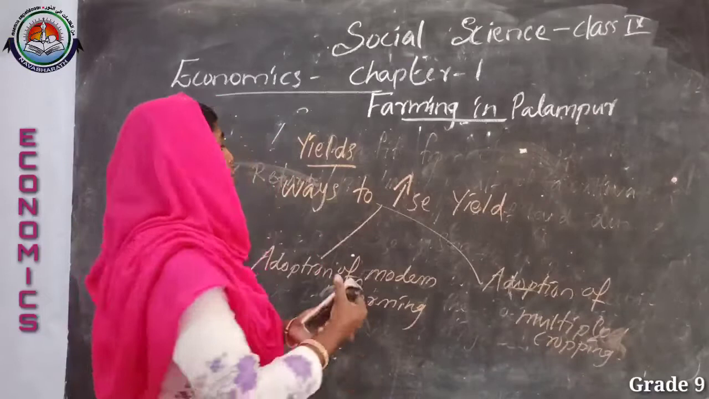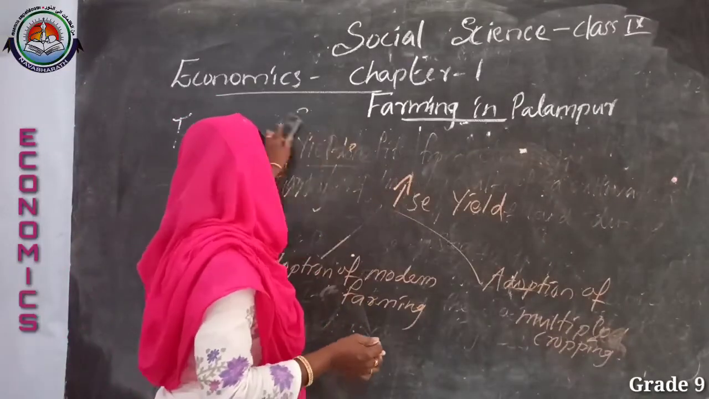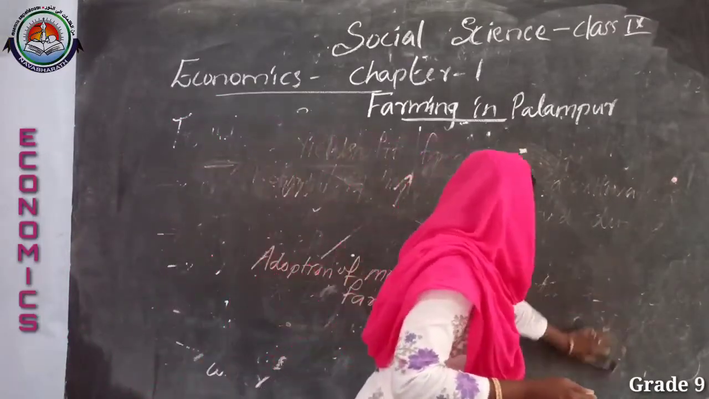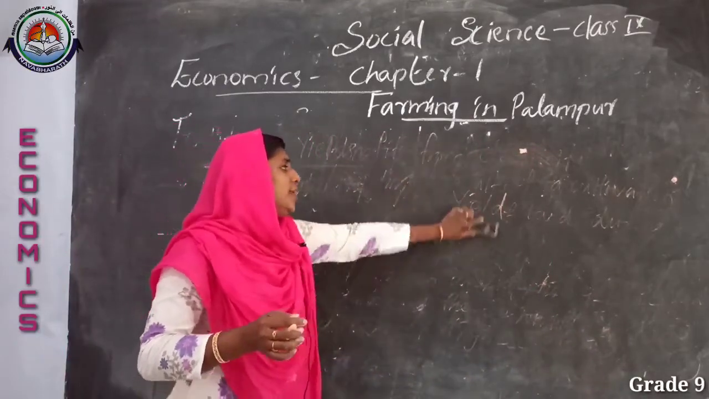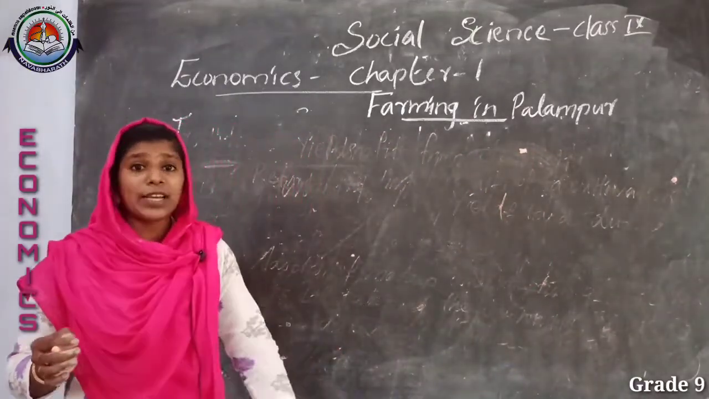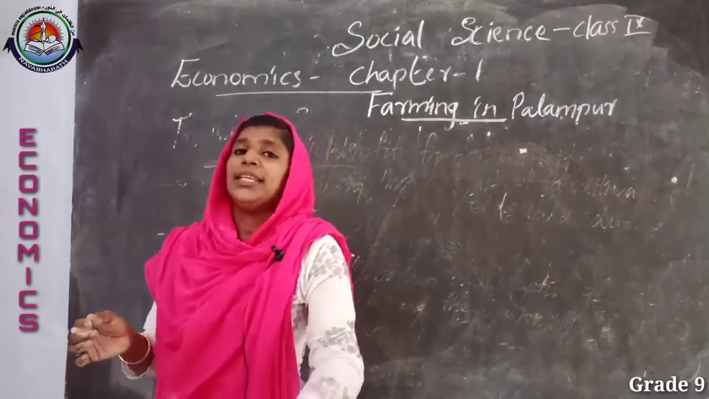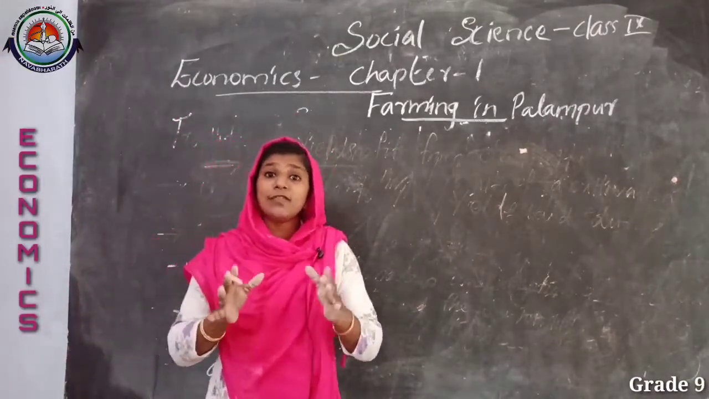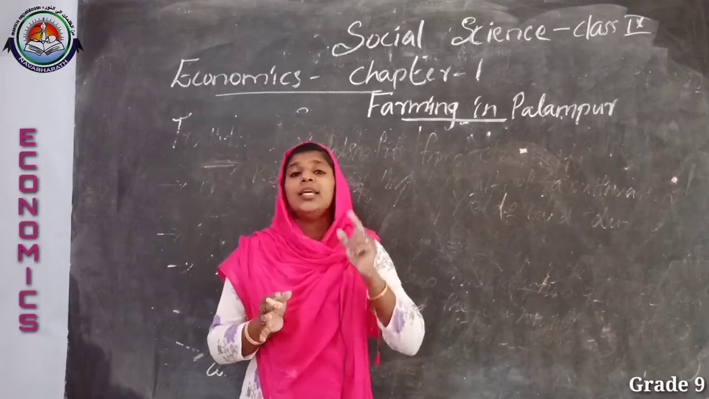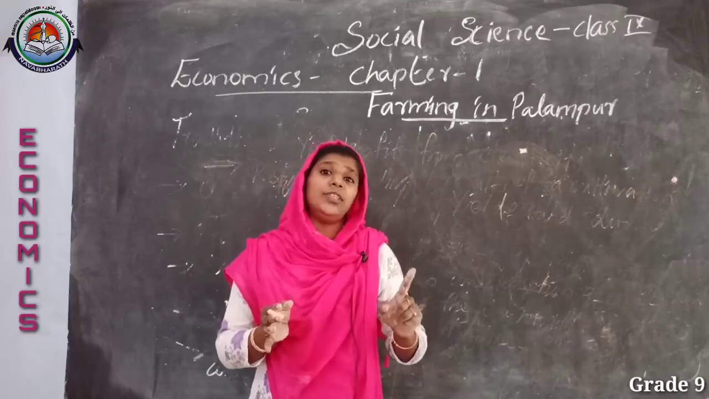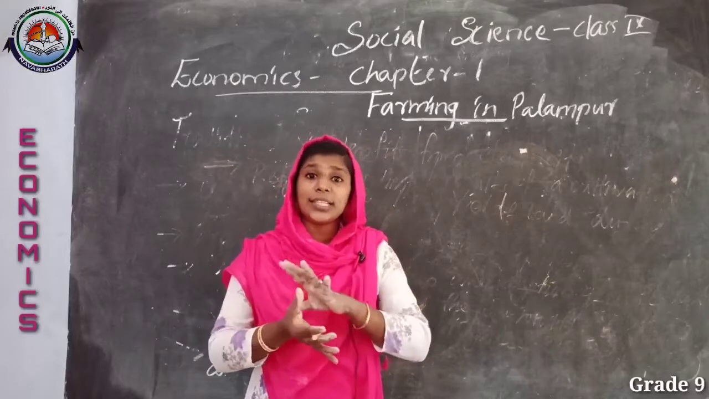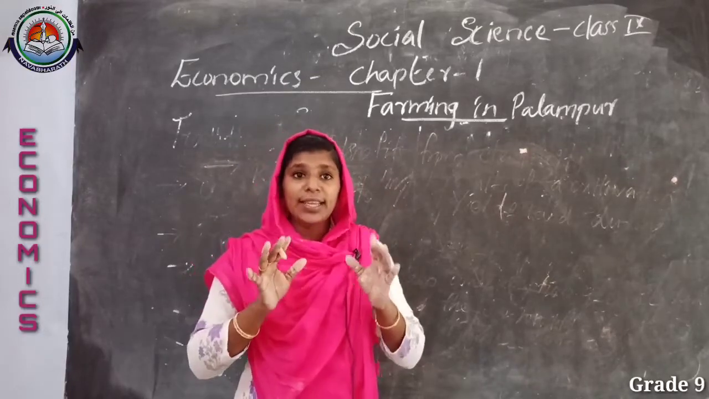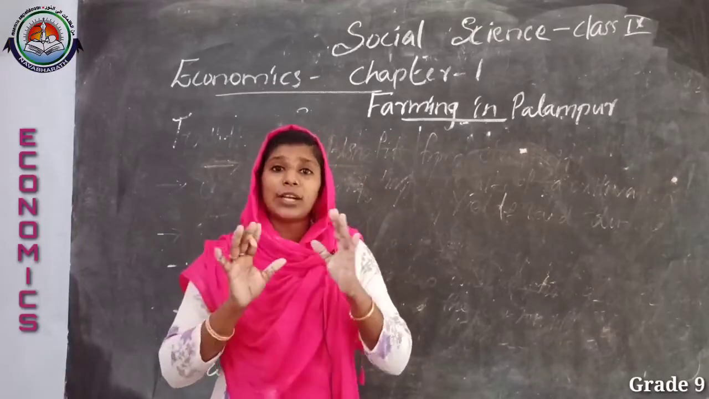Then our next topic is, as we studied earlier, that land is a fixed and passive factor of production. Do you know why we say land is a passive factor of production? Because only by human effort can we change the land into a usable resource. So we can say land is a fixed and passive factor of production.